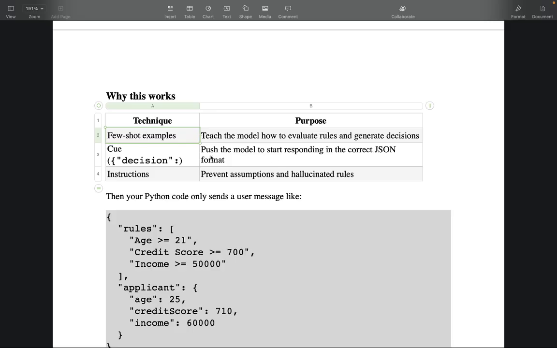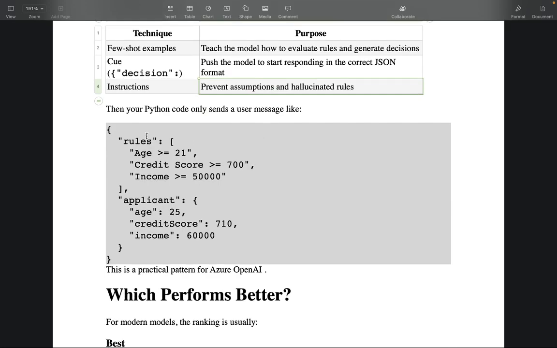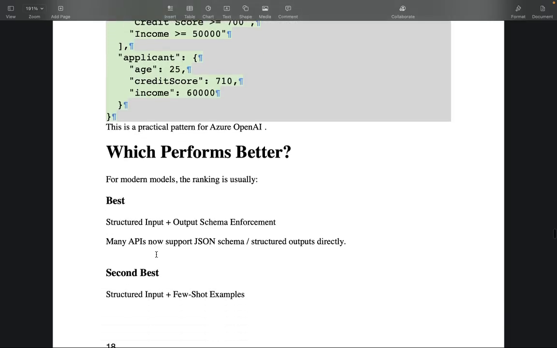You're giving the cue in a JSON format. So you're nudging the model towards responding in a JSON format, and you're giving instructions where you are telling the model to prevent any assumptions and hallucinated rules. And your Python code will send the user message in the same format, in JSON as well. So this is a practical pattern used often for different kinds of models like Azure OpenAI.